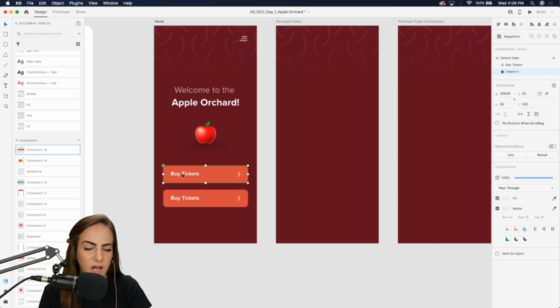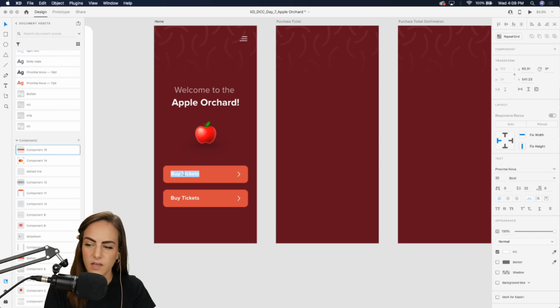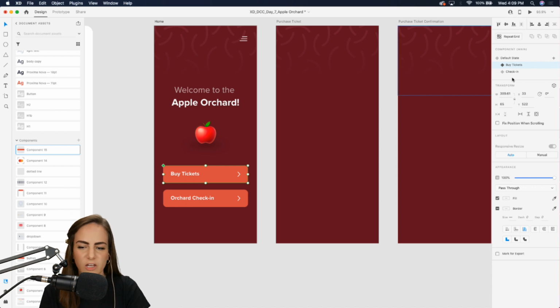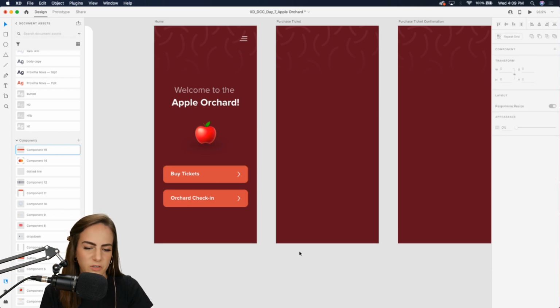And we just want to come in here and say orchard check in, there we go. And then this one we can change to check-in. This one we can change to buy tickets. So now whenever we have another one of these buttons, if we need to use the same thing, we can just go into our states over here and switch it to whatever we want. And I'm gonna create a few more of these as we work through the rest of these screens.